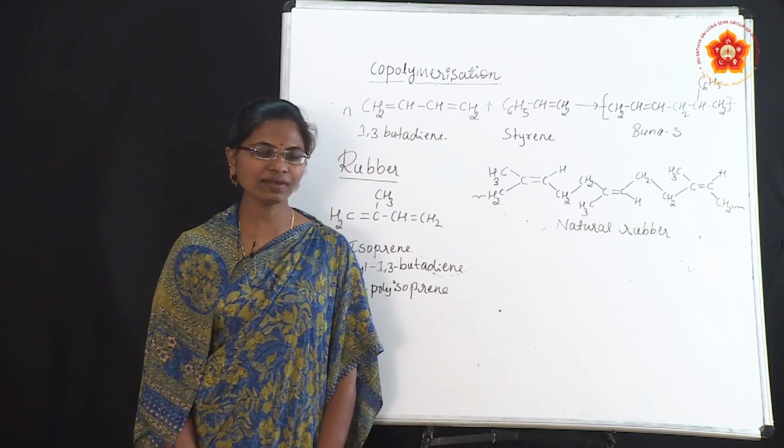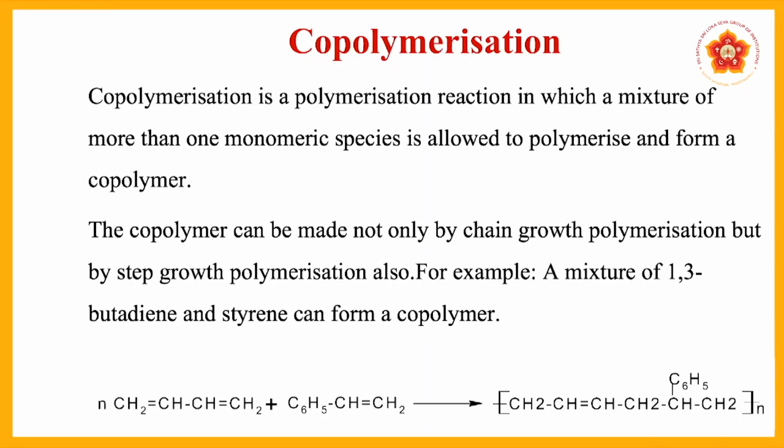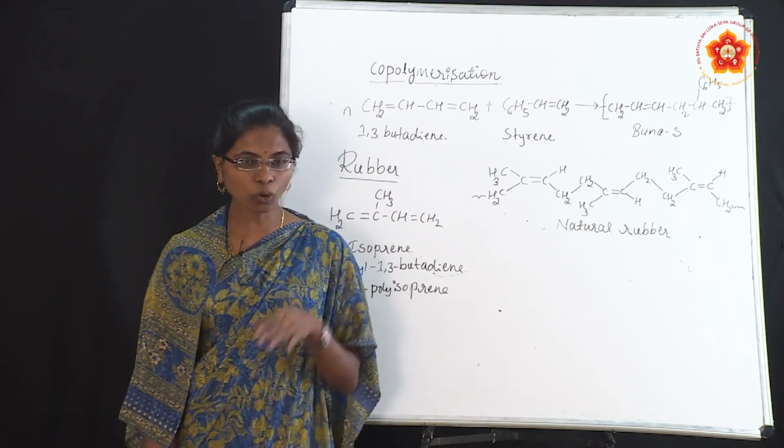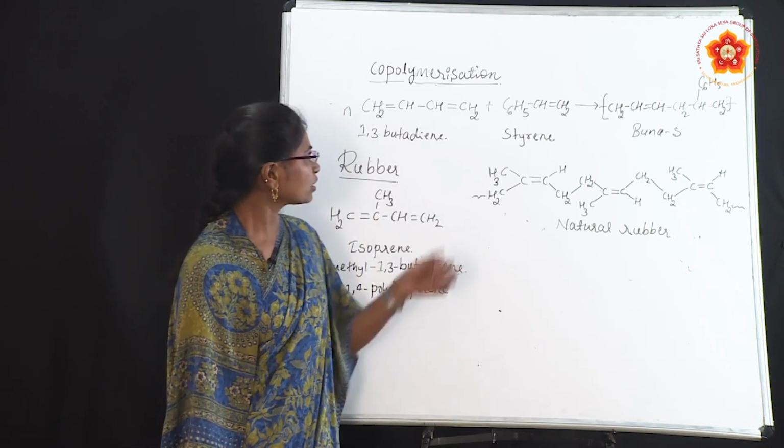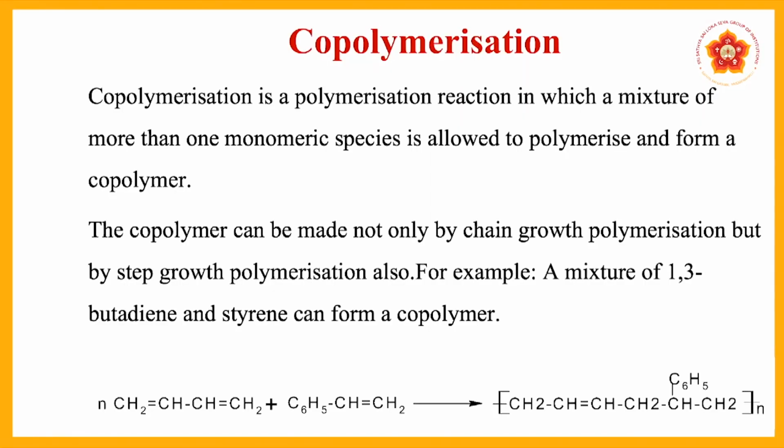Okay, so in this class we will discuss copolymerization and rubber. What is meant by copolymerization? We discussed briefly in addition polymerization what is meant by homopolymer and copolymer. Homopolymer means only one kind of monomer is used, and a copolymer uses different kinds of monomers. Copolymerization is a polymerization reaction in which a mixture of more than one monomeric species is allowed to polymerize and form a copolymer.